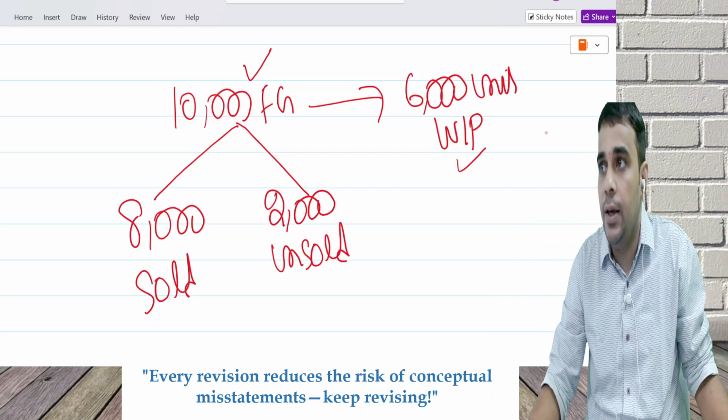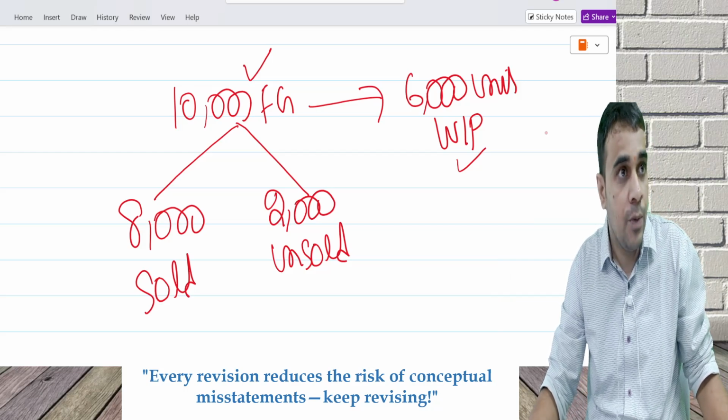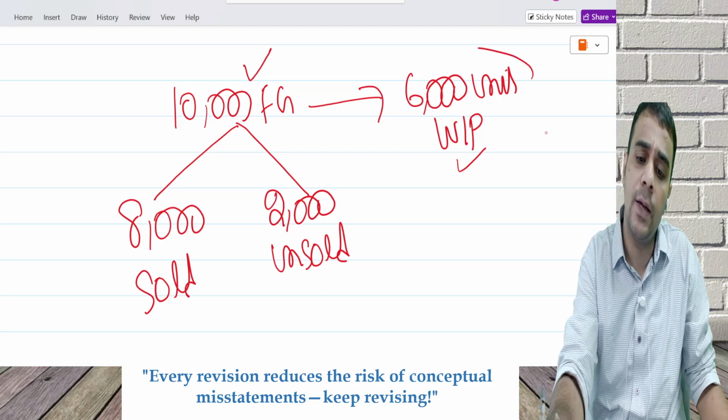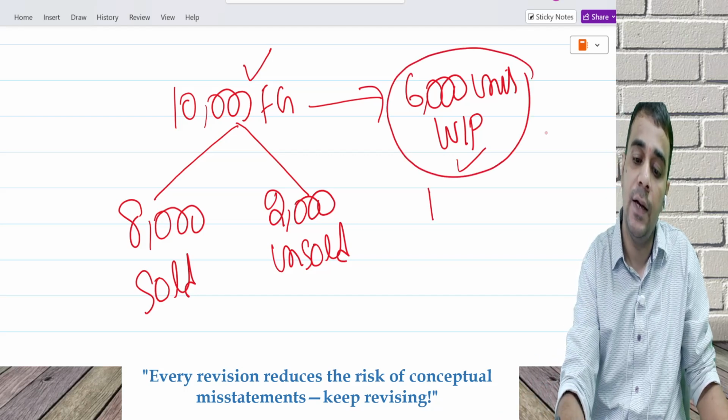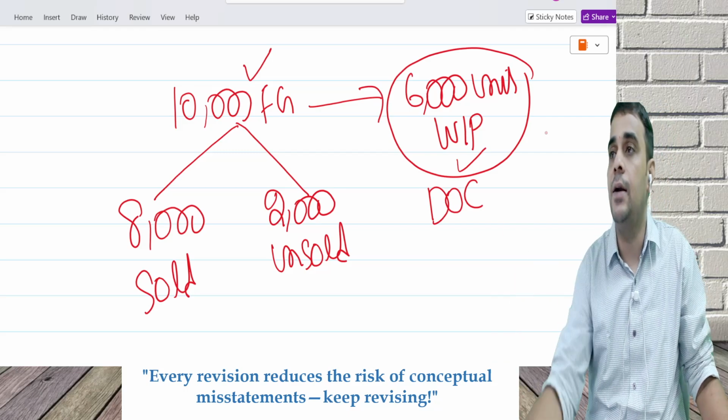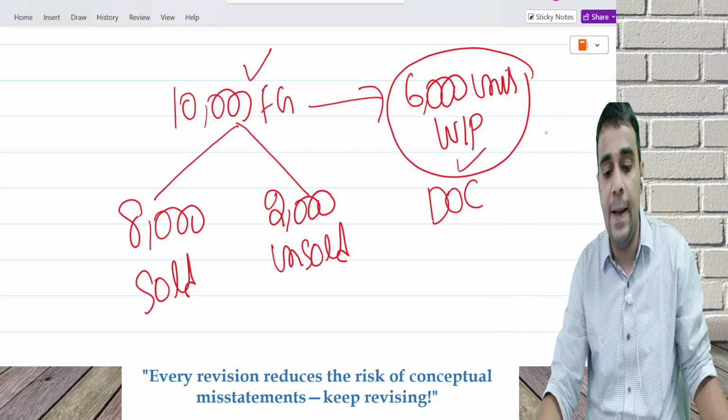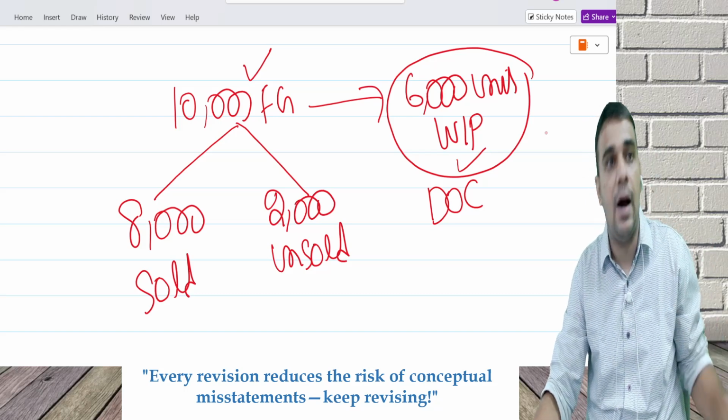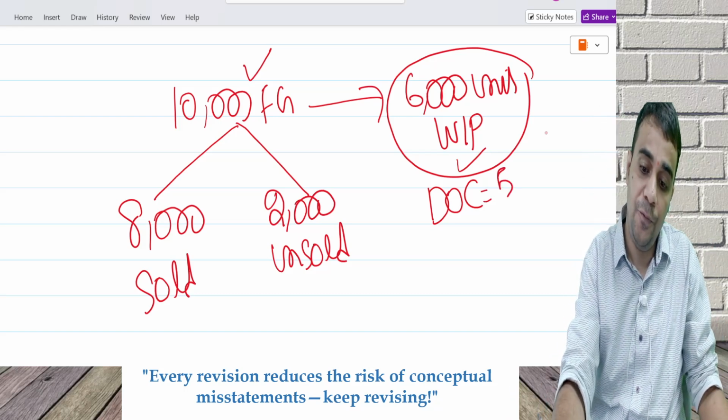Units produced including work in progress. So for the work in progress, they will give something called degree of completion. They will say these 6,000 units are 40% complete.